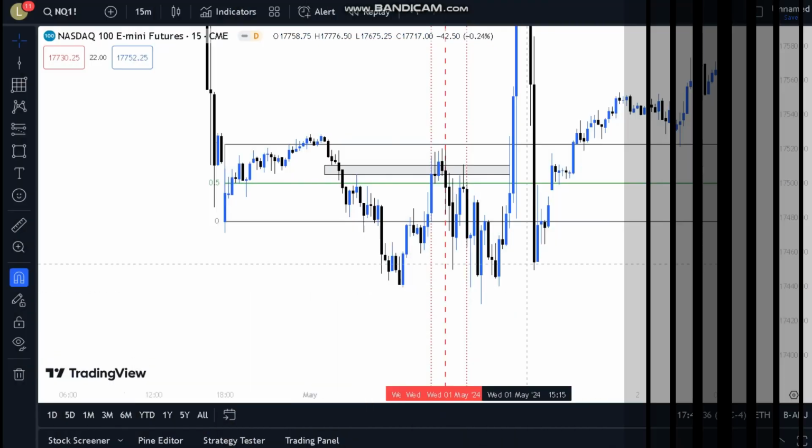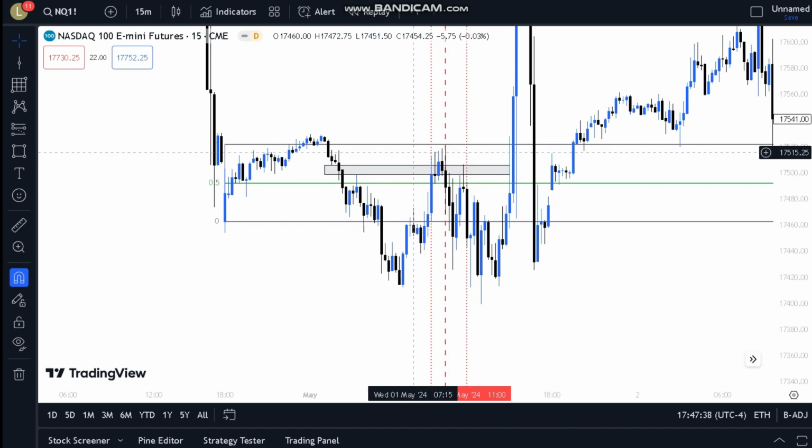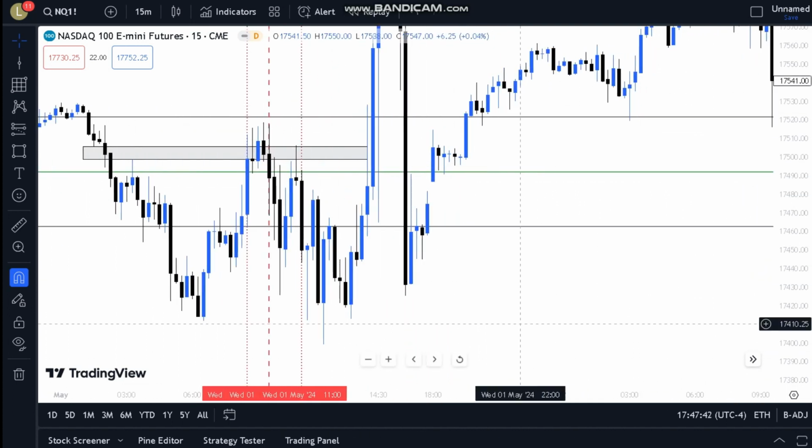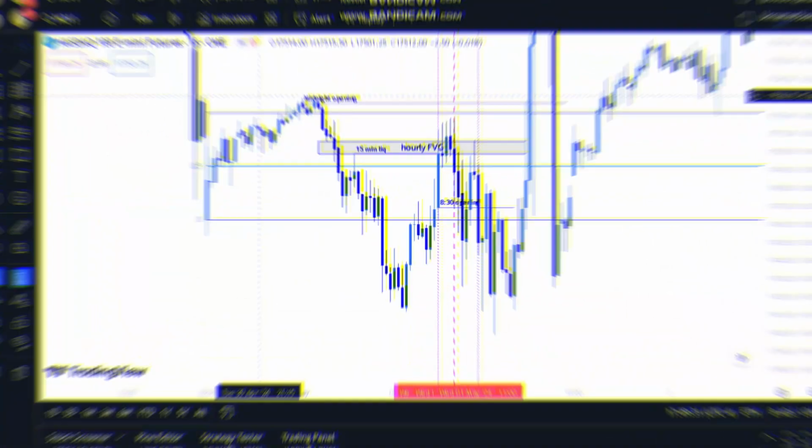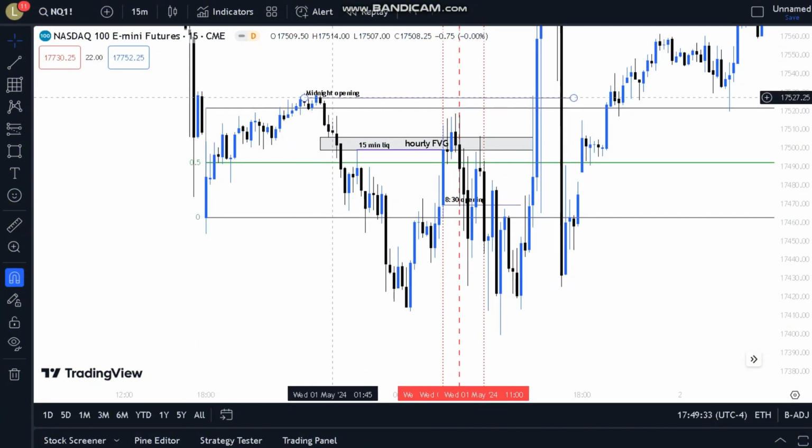I'll tell you why. Alright, so we're on the 15-minute time frame right now, and if you're wondering what these lines are, this is the New York kill zone, and I'm going to mark out some analysis that I had on May 1st. This is just a couple of things marked out. This is midnight opening, and this is 8:30 opening. At 8:30 we had news, and news is always manipulation, like I mentioned in my last video.